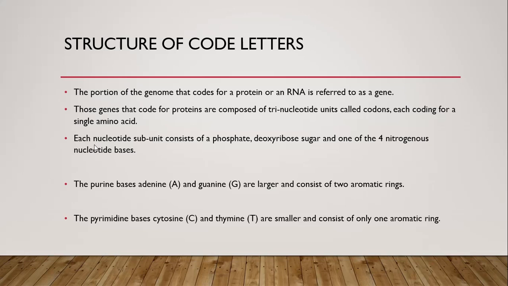There's also a fifth type, uracil, but that is present in the RNA and not in the DNA. So we must understand the structure of these bases. The purine bases, adenine and guanine, are large compared to the other ones, and they consist of two aromatic rings. But the pyrimidine bases, cytosine and thymine, are smaller in comparison and consist of only one aromatic ring.